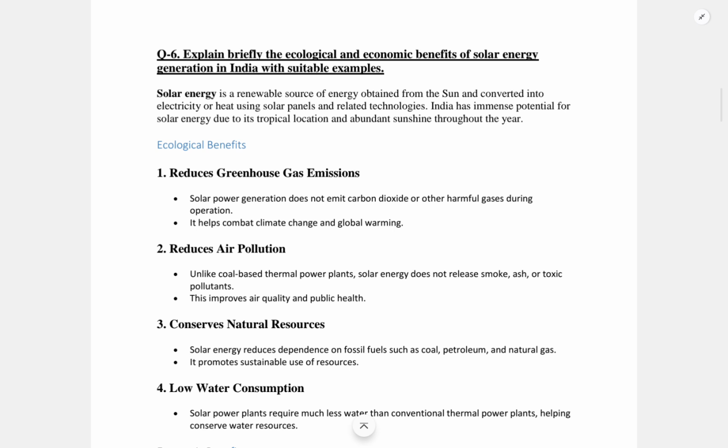India has immense potential for solar energy due to its tropical location and abundant sunshine throughout the year. Also, India ranks third in solar power capacity as per the 2025 statistics of IRENA. Total solar energy potential stands at 748 gigawatts. By leveraging 300 plus sunny days annually, this clean and abundant energy source offers significant ecological and economic benefits for sustainable growth.